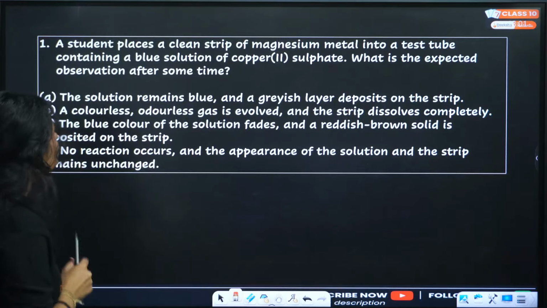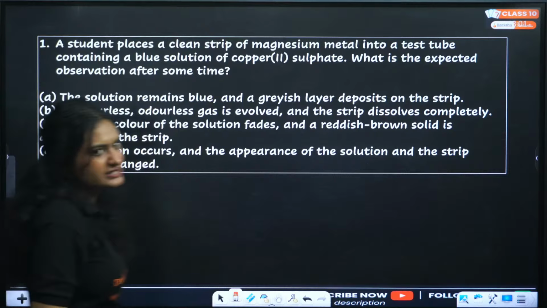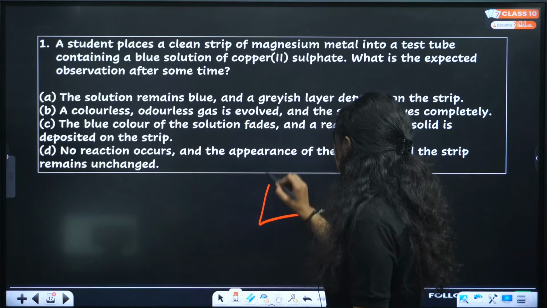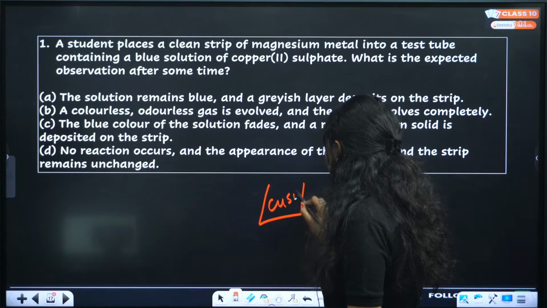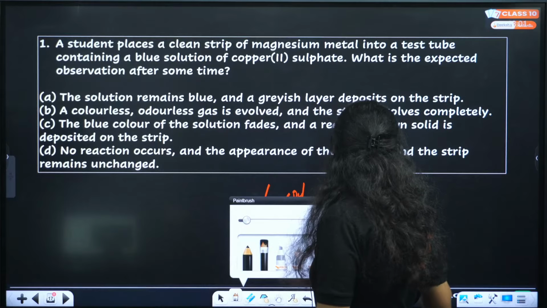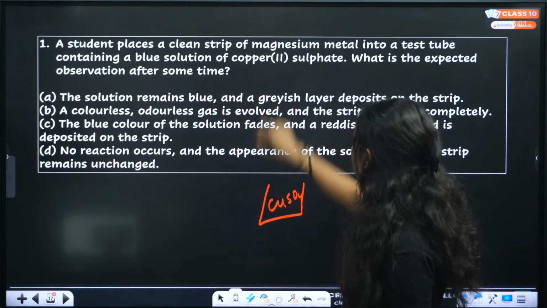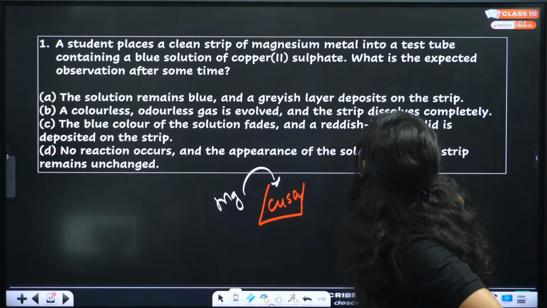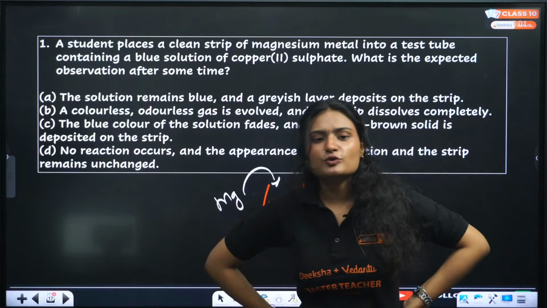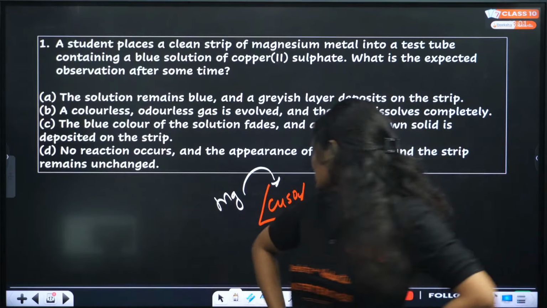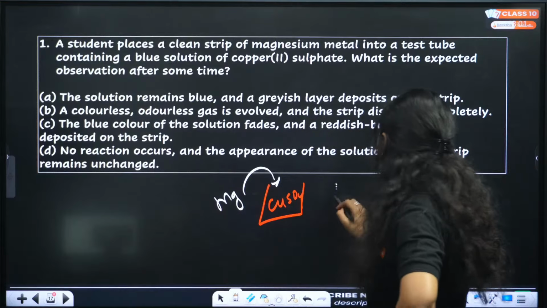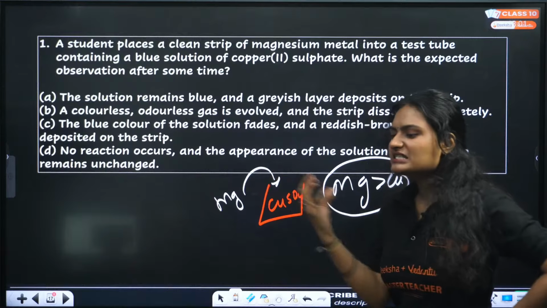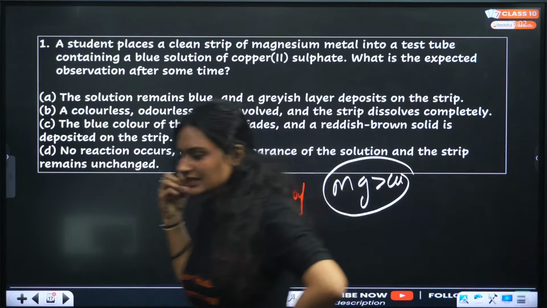A student places a clean strip of magnesium metal into a test tube containing a blue solution of copper sulfate. What is the expected observation? So tell me which is more reactive, magnesium or copper? Obviously, magnesium is much more reactive than copper. So there will be some observation. Now what is the observation? Tell me the answer.